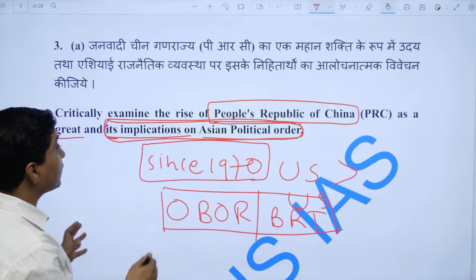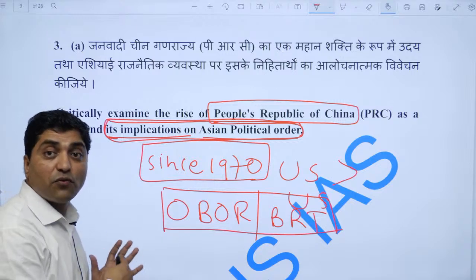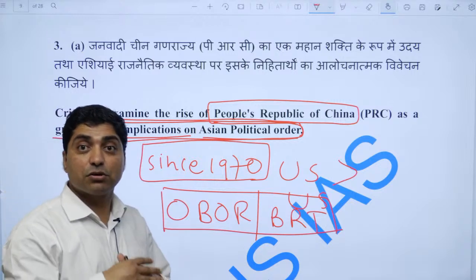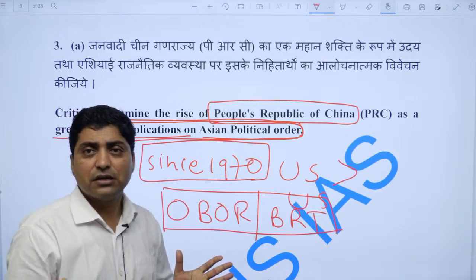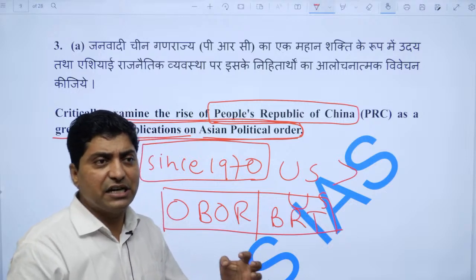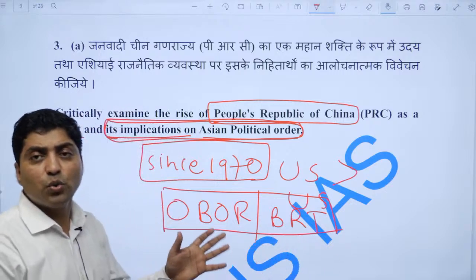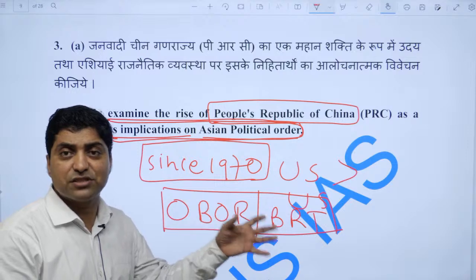And China's volume of trade is larger than any one country, right. Maximum countries in the world do larger trade with China.